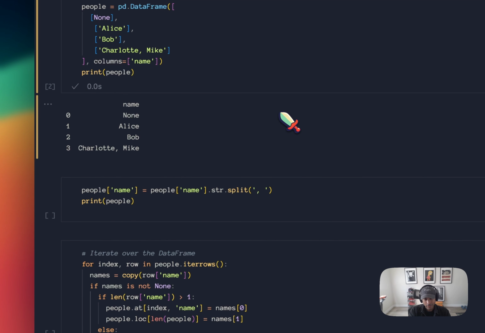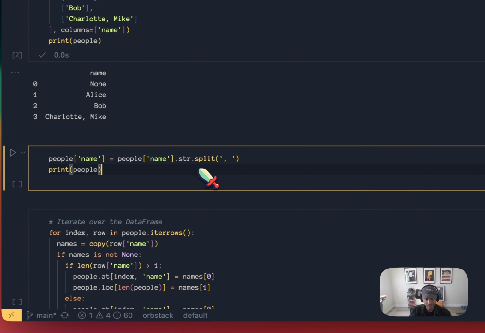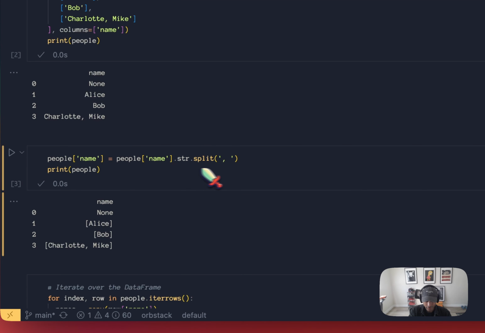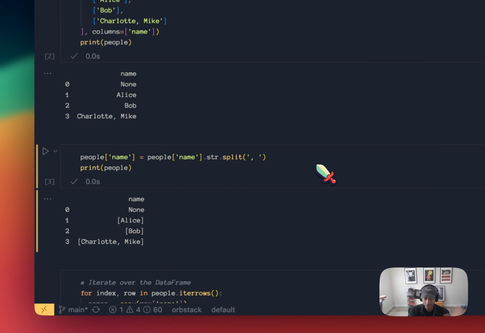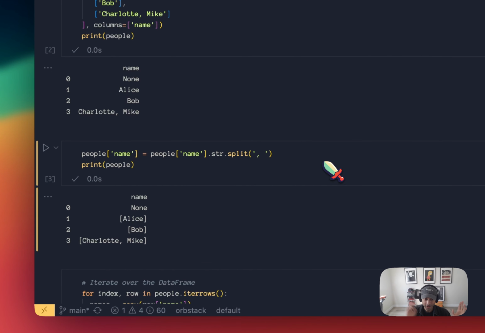So the first thing I thought was, all right, this is cool, but I can't have this. I need to split it apart. So I was like, okay, well I can go to the name, then I could just split by comma space, right? Because that's how they all look. There's only 96 values. I looked at the CSV. I know what the data looks like. I don't need to accommodate for random values in this case.